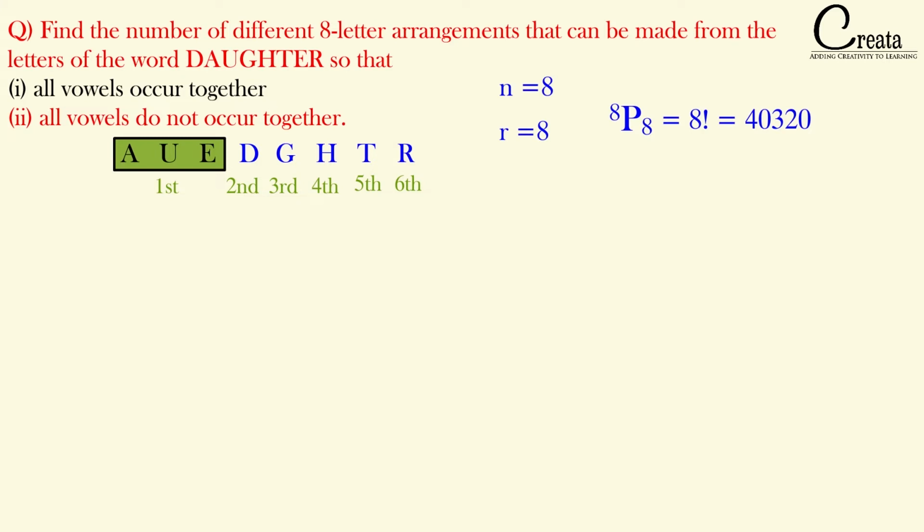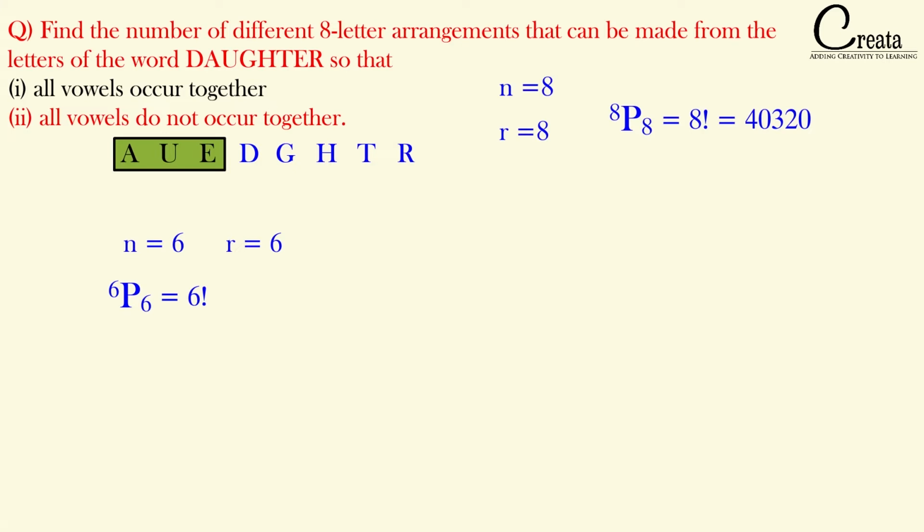Okay. So if we say this as a 6-letter word and we have 6 slots, we can form 6 factorial arrangements. Here n equals 6, r equals 6. So basically we can form the 6 factorial arrangements or permutations using these letters, where A, U, E is considered as a single block. But within this block, that is within the block of A, U, E, these 3 letters can be rearranged.